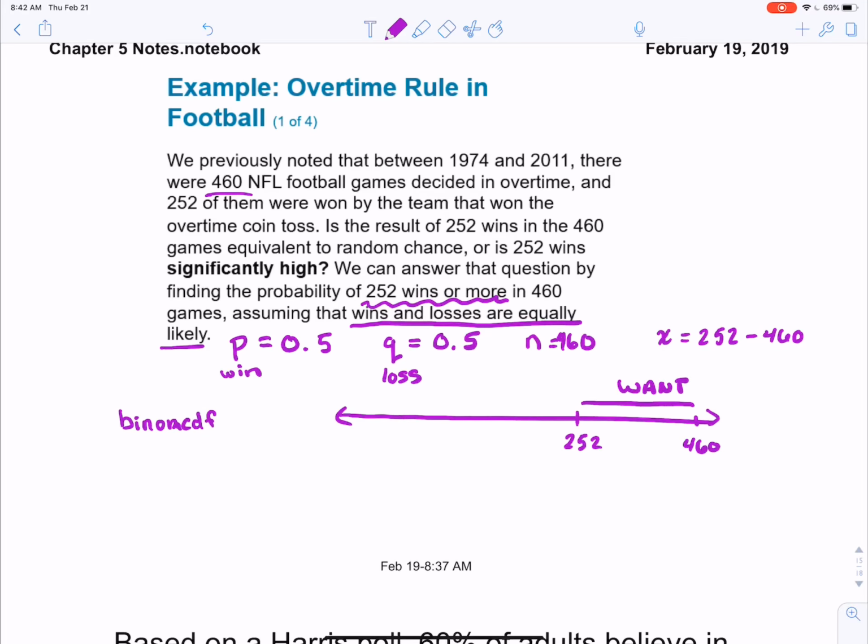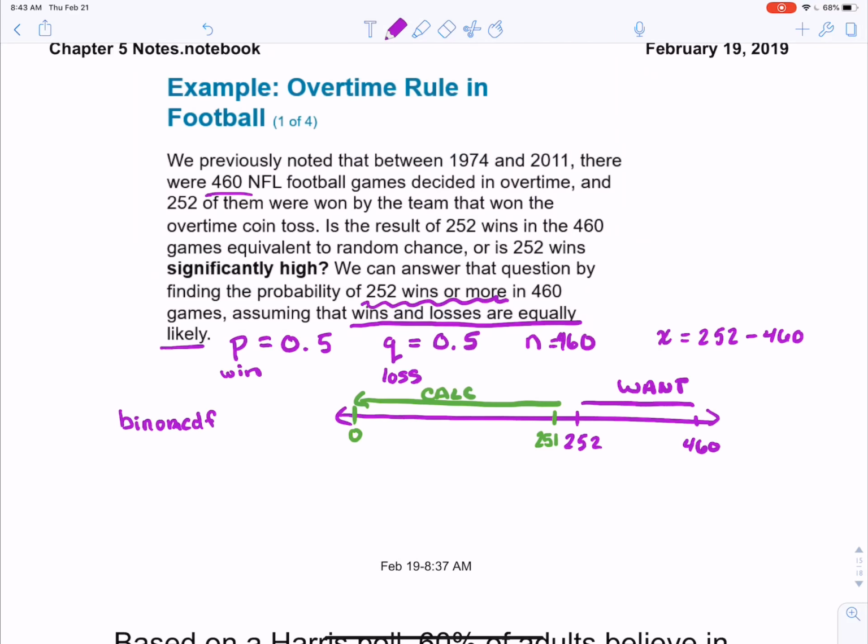The issue is our binom CDF is going to calculate stuff including and below that number all the way down to 0. So we don't want our binom CDF to include our 252. So when we're plugging it in, we're going to count 251 through 0. What's the probability of that many wins? Then we can use our complement rule.